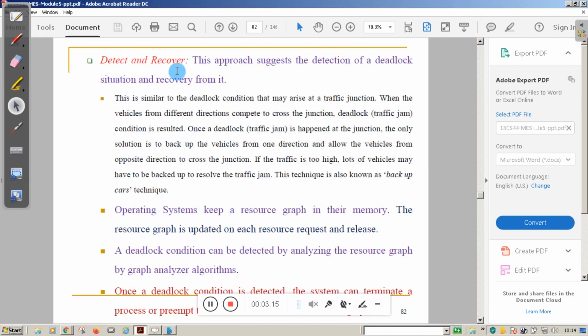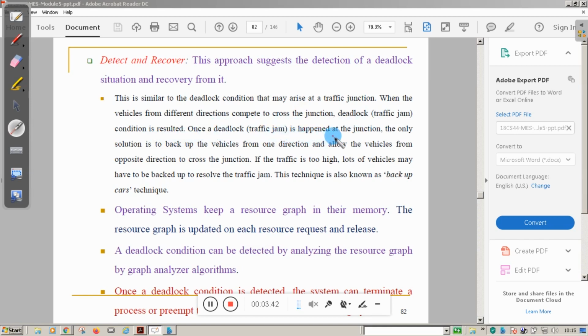Second one is detect and recover. This approach suggests detection of a deadlock situation and recovering from it. For example, this is similar to the deadlock condition that may arise at a traffic junction. When the vehicles from different directions compete to cross the junction, a deadlock or traffic jam occurs. So what is the remedy for that? What is the solution for that?